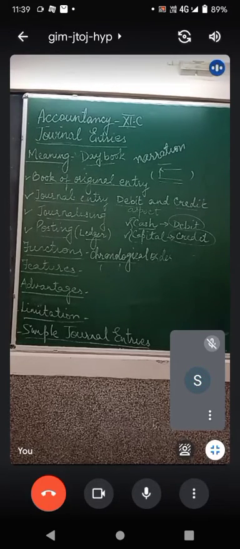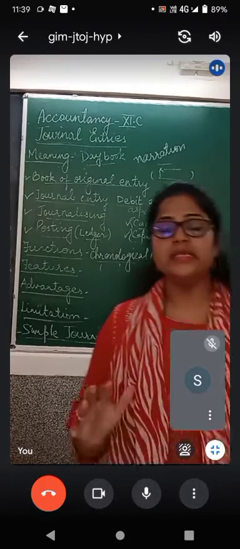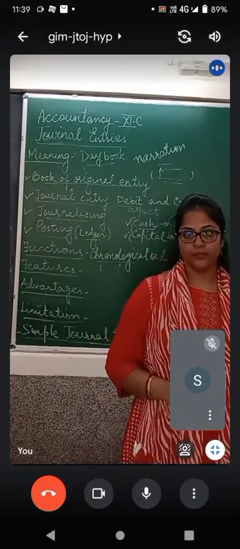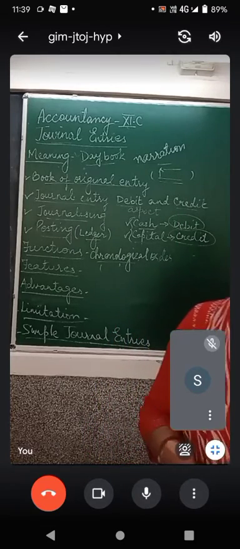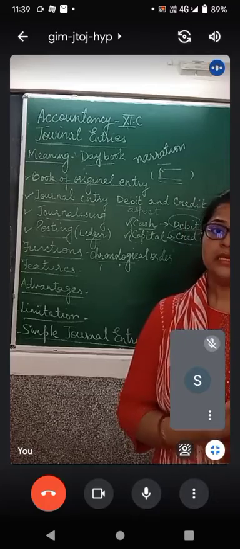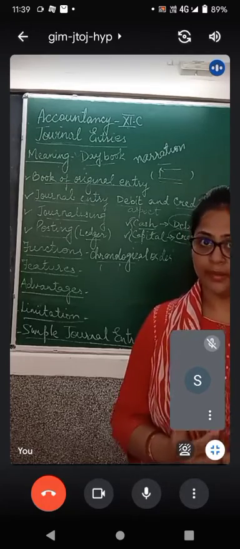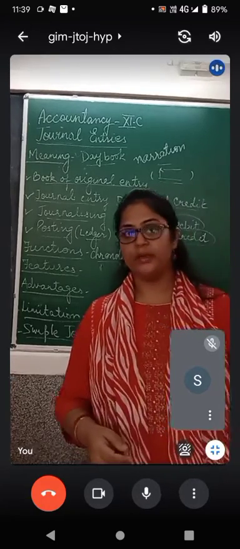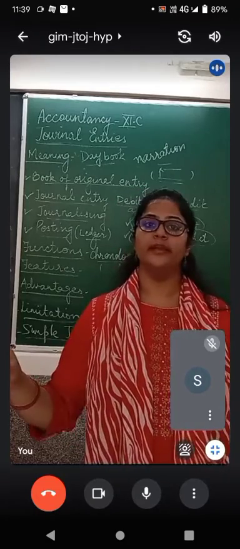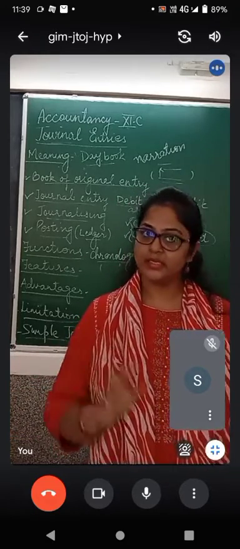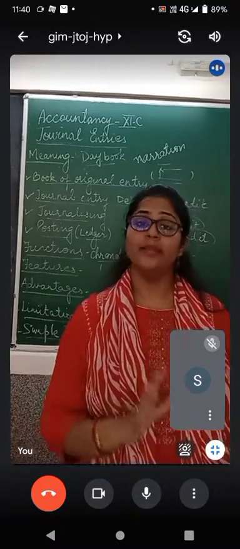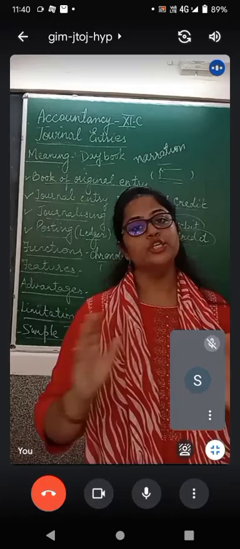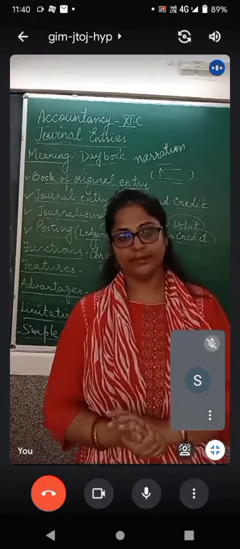Now some more advantages. Let us talk about some more advantages you can write. It is easy to locate errors. It is easy to locate errors as the total of debit and the total of credit should match. It is easy to locate errors through journal entries because at the end the total of debit should match the total of credit.